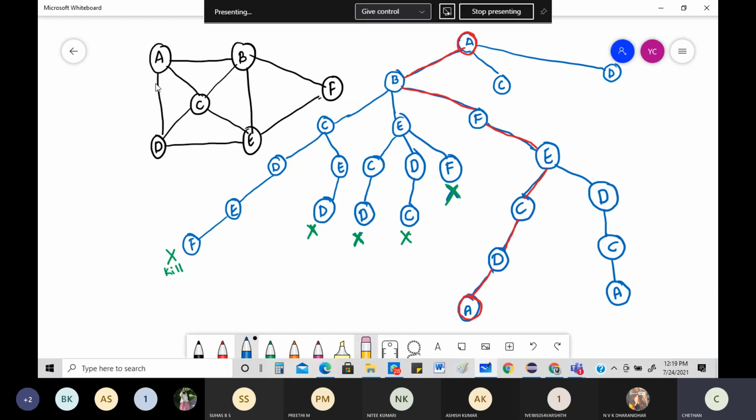From C to A, there's a path. Now check, all the nodes are visited: A, B, C, D, E, F. Again, I'm going back to A. Now this is my second Hamiltonian path.